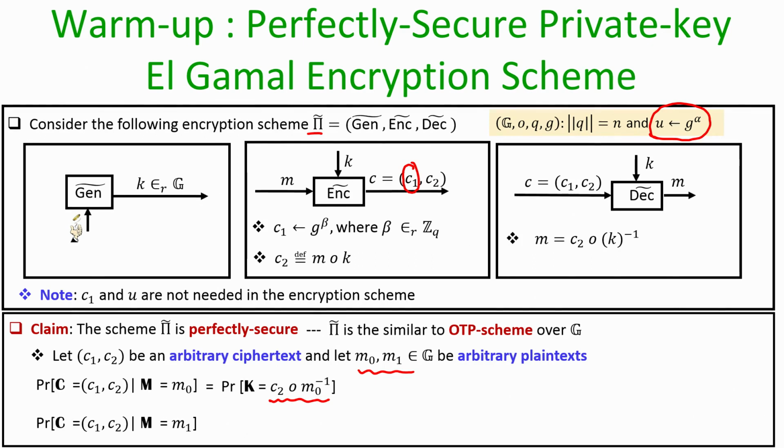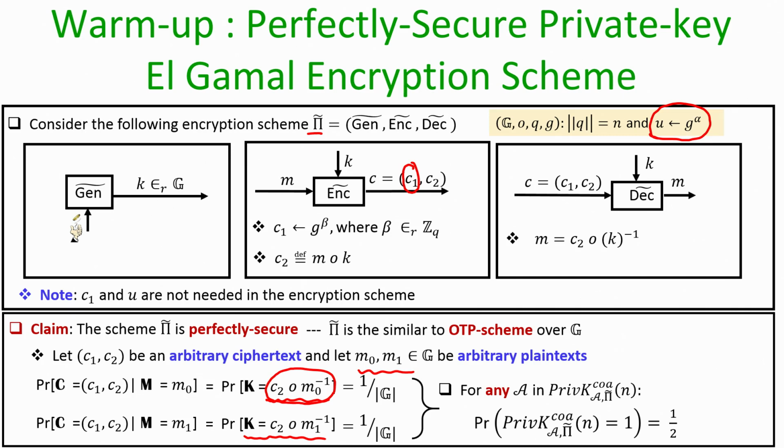But since the key generation algorithm outputs uniformly random elements from the group as the key, it turns out that the probability that the key generation algorithm outputs a key which is the same as C2 group operation M0 inverse is 1 over the group size. Now, by running exactly the same argument, we can claim that the probability that the plaintext little m1 is encrypted in the ciphertext C1, C2 is exactly the same as the probability that my key generation algorithm outputs a key which is the same as the group operation performed on C2 and M1 inverse, and the probability of this is 1 over the size of the group.